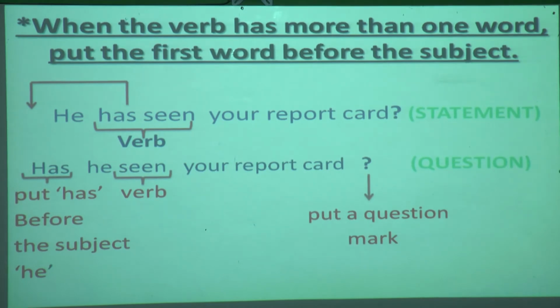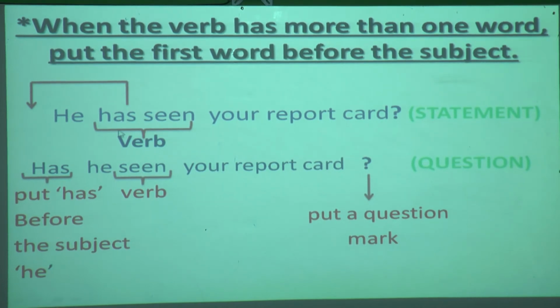Now one more thing we have to learn. What is it? See, till now in the 3 examples what we have seen is that in all the 3 examples only one verb was there. Now here we can see: when the verb has more than one word, put the first word before the subject. Now what do you understand by this? Now here we can see one example. Can you see here? He has seen your report card. Okay, so this is a statement.